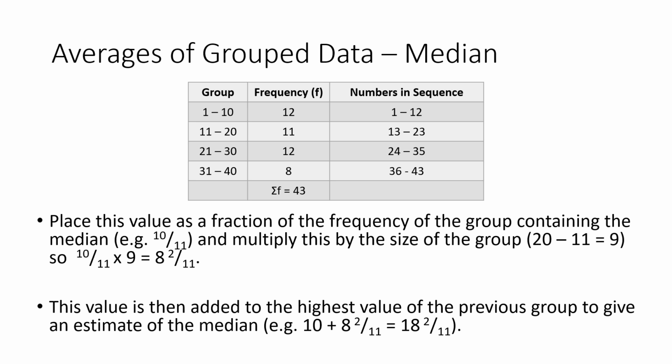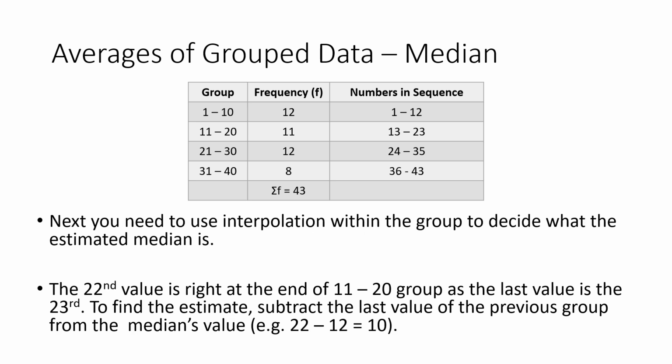We would then do 10 11ths multiplied by 9 and find out that we are 8 and 2 11ths into this group. Now, this value is then added on to the highest value of the previous group to give an estimate of the median. Now, the previous group is 10. So the highest point is 10, add 8 and 2 11ths, we're around 18 and 2 11ths in this group. Remember though, this is an estimate. We can't say it's definitely that because we do not know individual values. We call this interpolation. Interpolation is where you do this with your group.